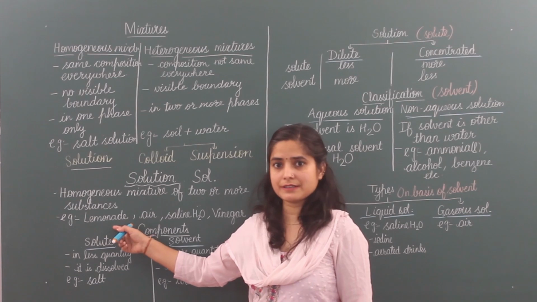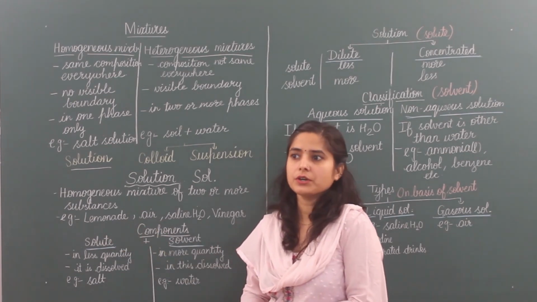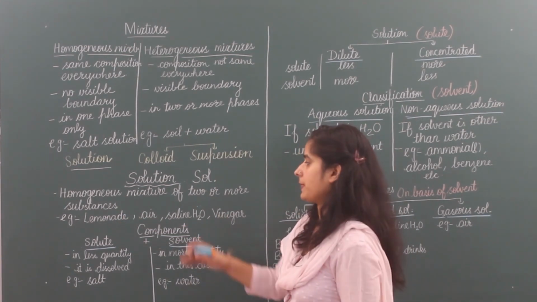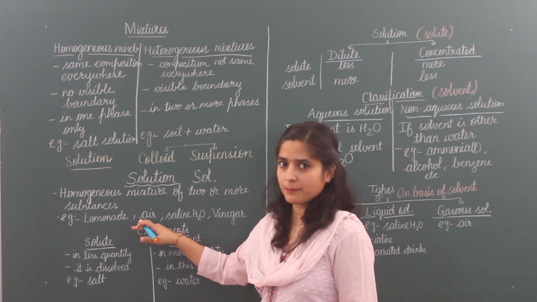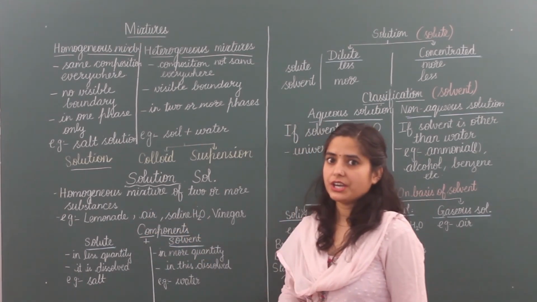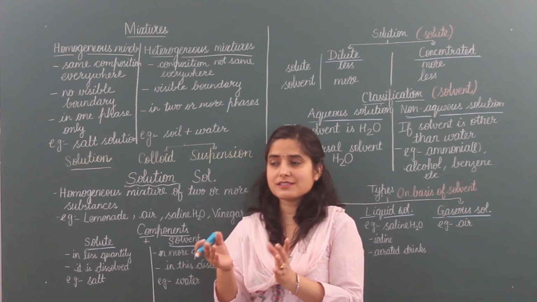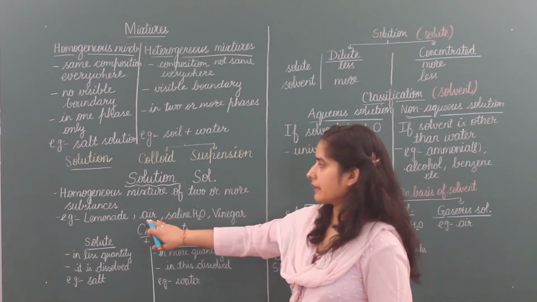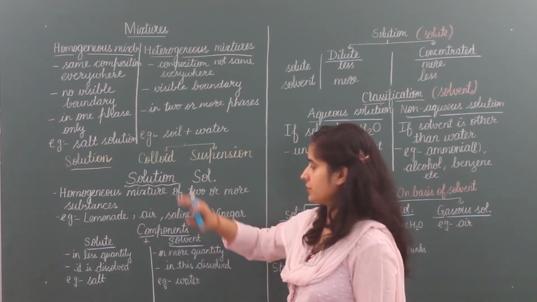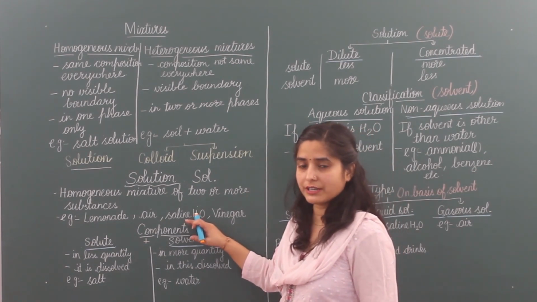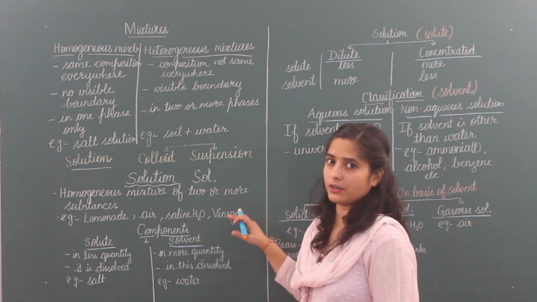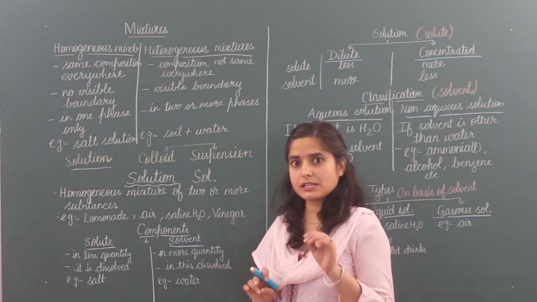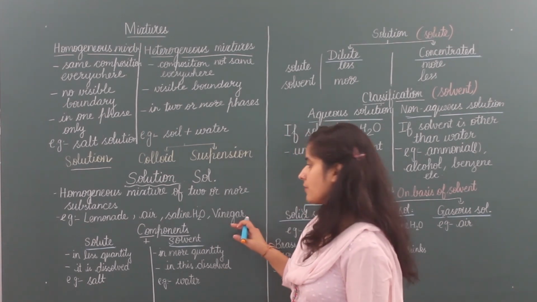Example, lemonade. Lemonade is lemon juice. You can't see salt, sugar, water, lemon. Wherever these things are present, its taste is the same everywhere. Air is also an example of a homogeneous mixture. In air, you can't see where the oxygen, nitrogen, carbon dioxide, different types of gases are. So air is also a homogeneous mixture, that is a solution. Saline water is salty water. And vinegar is also called sirka. When acetic acid is added in water, then it becomes vinegar.